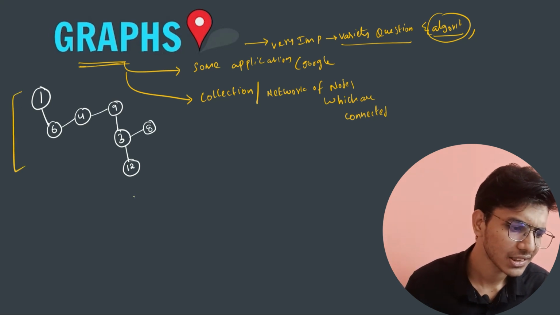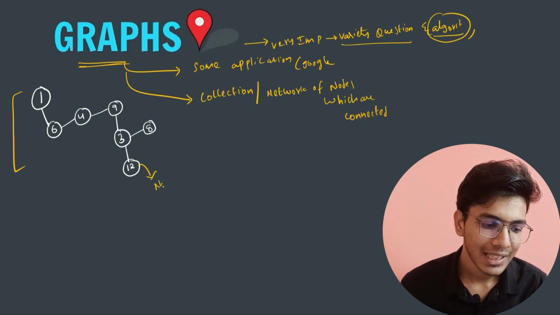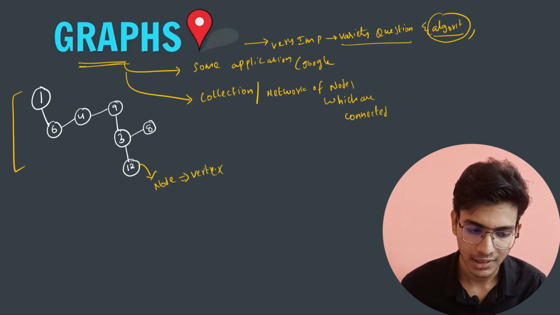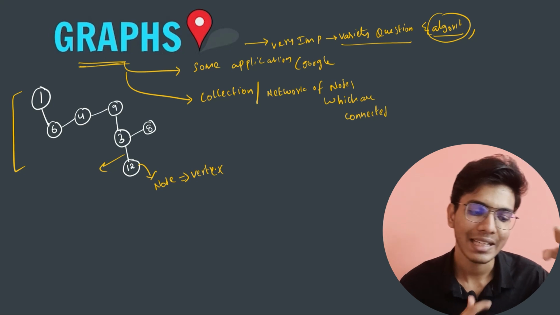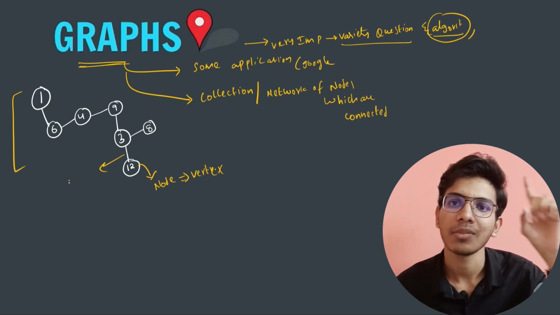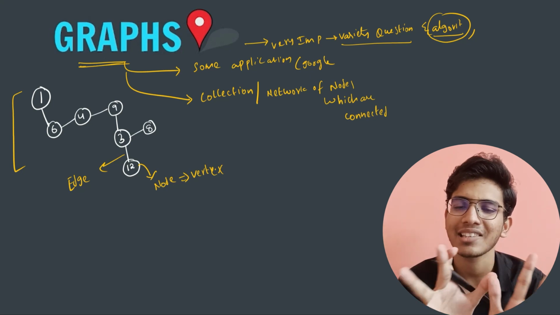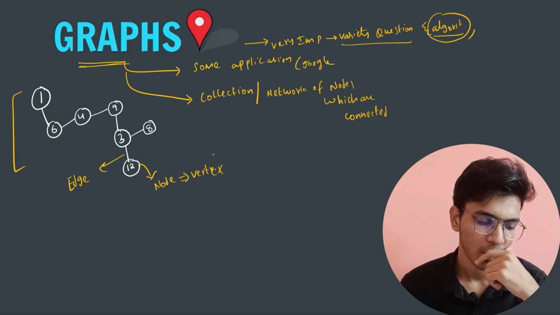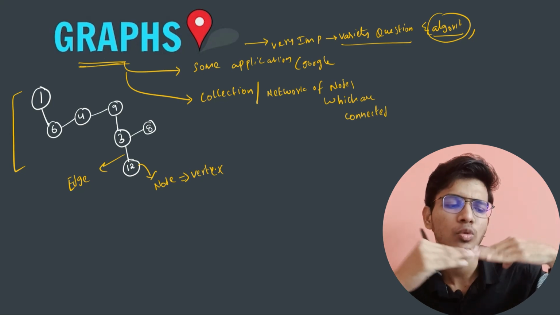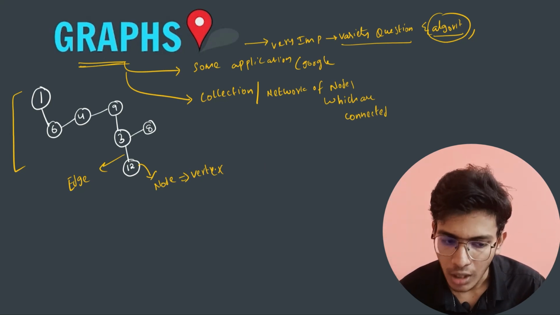Now you can see that this is the diagrammatic representation of a graph, and in a graph we represent a single node, we call a node a vertex, and the line which is connecting two corresponding nodes, that is two corresponding vertices, we call that line an edge. Okay, it is really important to understand some basic terminologies to move further. So a line, a branch which is connecting two corresponding vertices, is an edge, and a node in a graph we call a vertex.